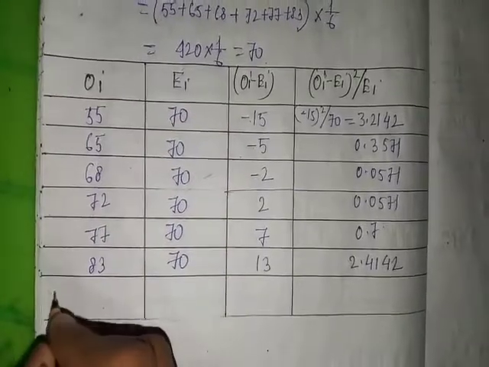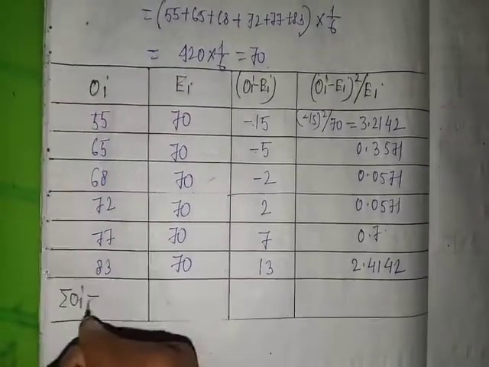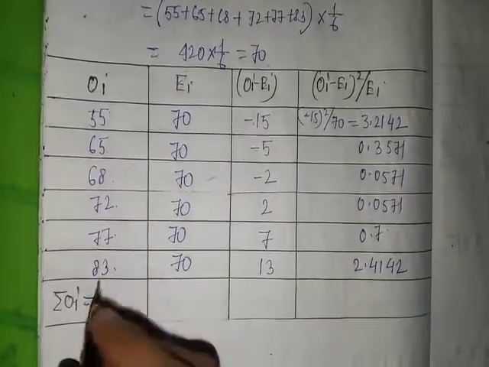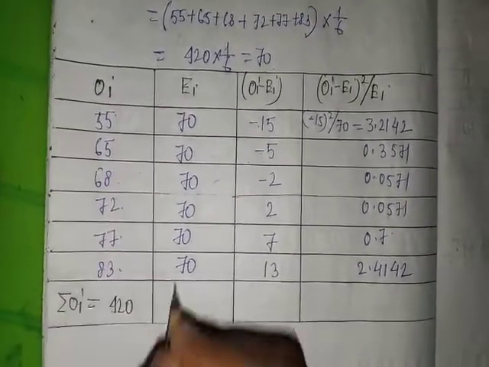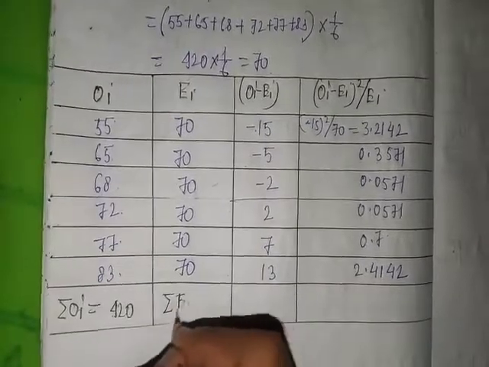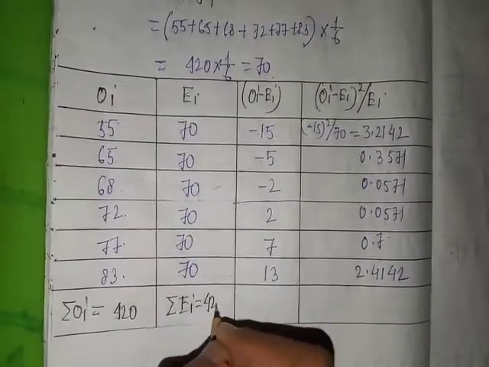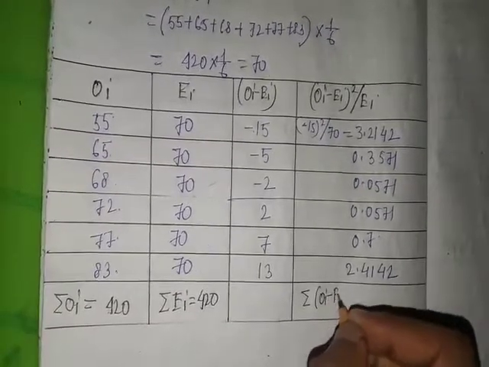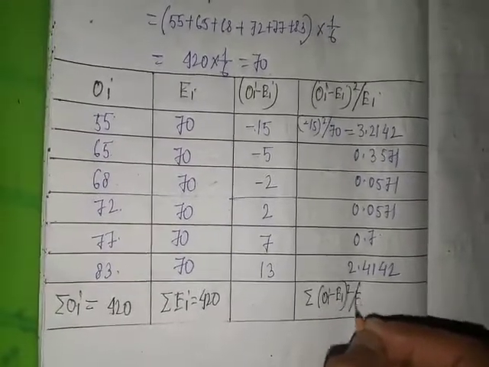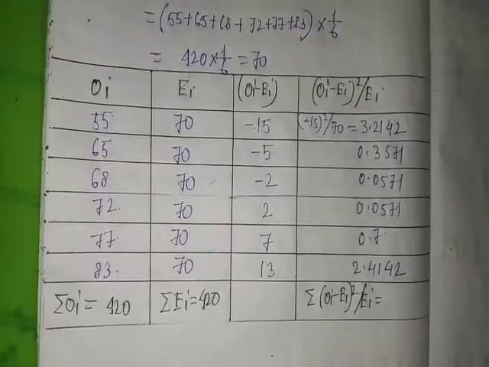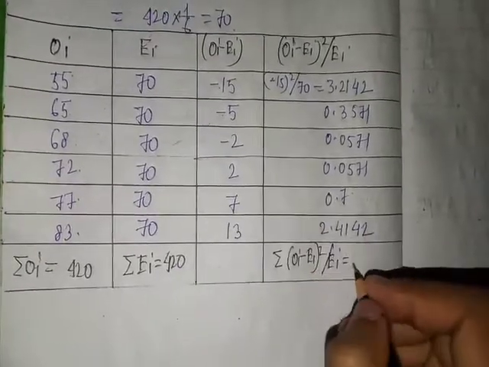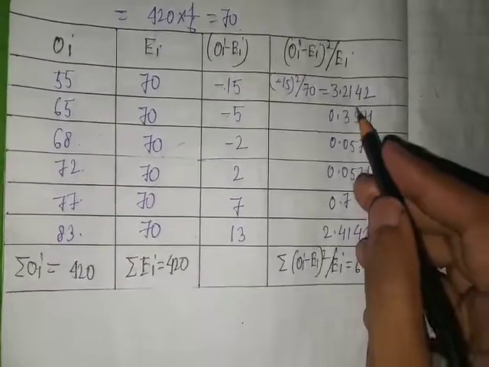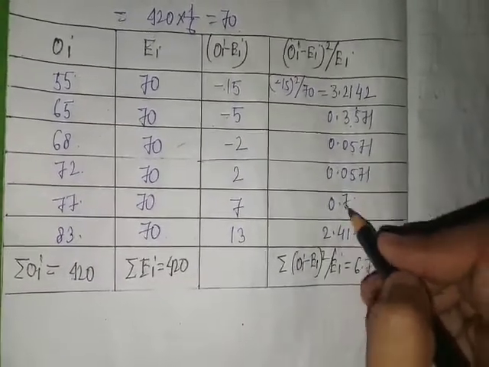Next, summation of Y is the sum of all these, which is 420. Summation of EI is also 420. Summation of Y minus EI whole square by EI: adding all these values, we get 6.7997.